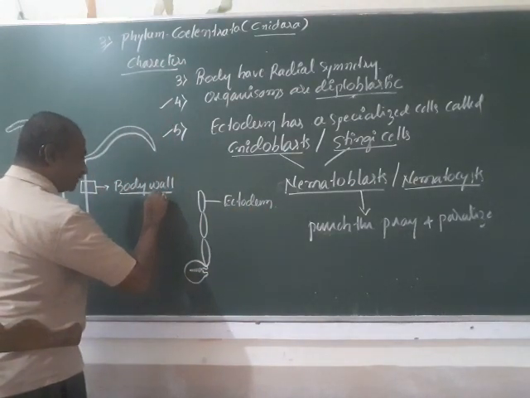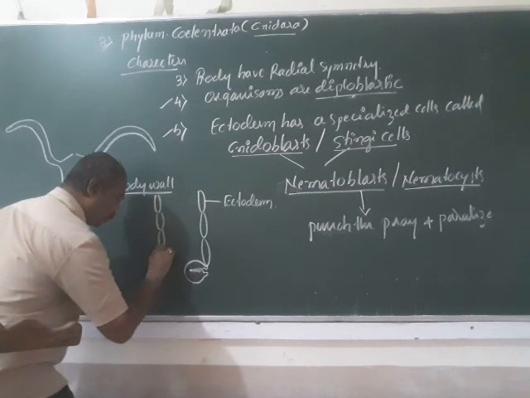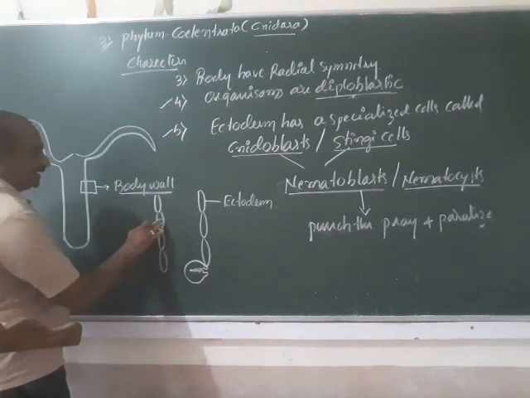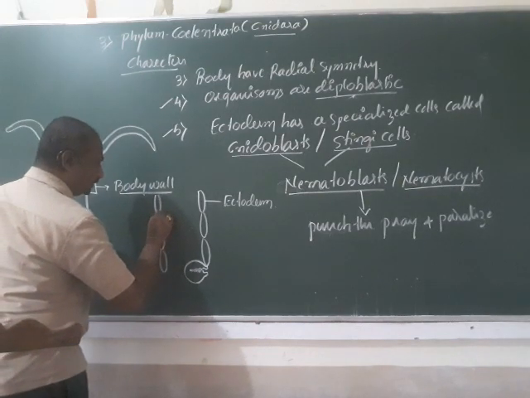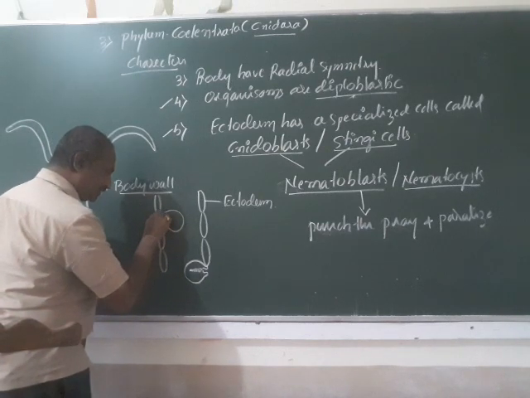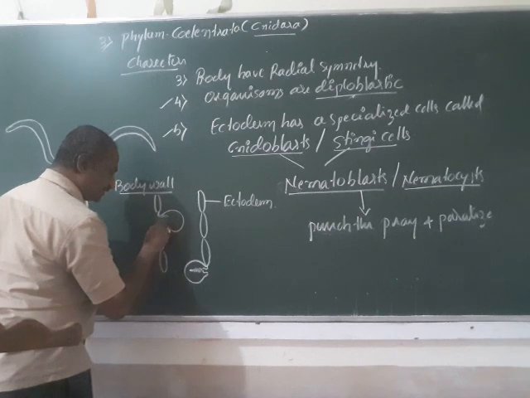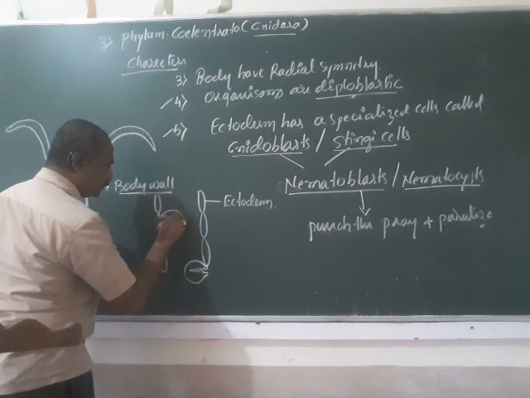One more layer of cells is there, the second layer of cells, that is called the endoderm. This endoderm also has specialized cells, called nidoblast.